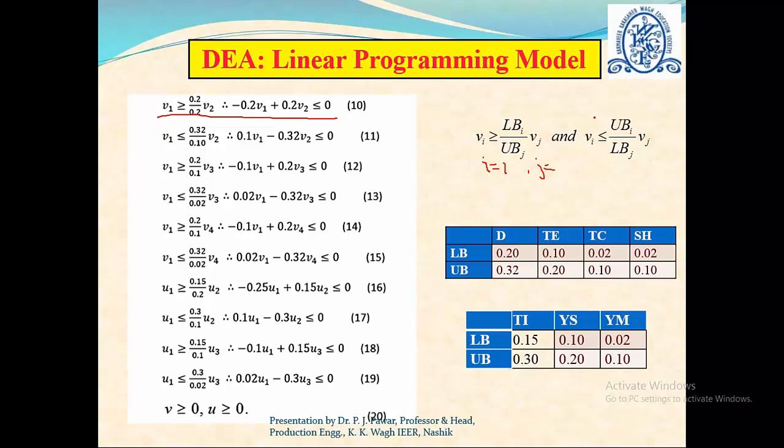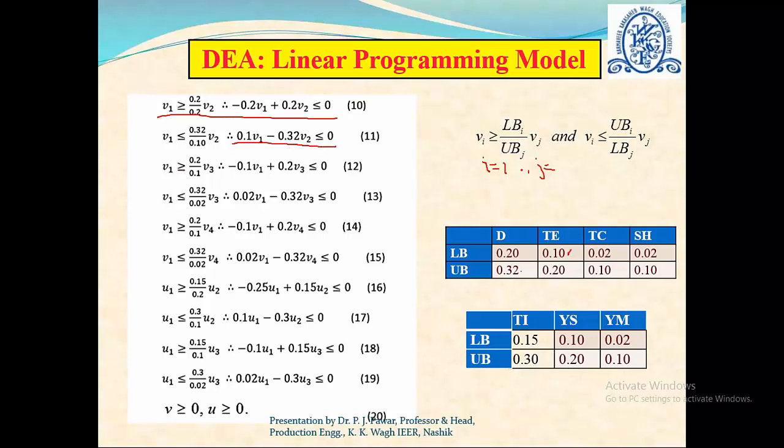The next constraint is to satisfy this condition, that is V1 should be less than or equal to the upper bound of the first attribute upon the lower bound of the second attribute. Sorry, the upper bound of the first attribute is 0.32 and the lower bound of the second attribute is 0.1. So we write V1 should be less than or equal to 0.32 upon 0.10 into V2, and thus we formulate the second equation.